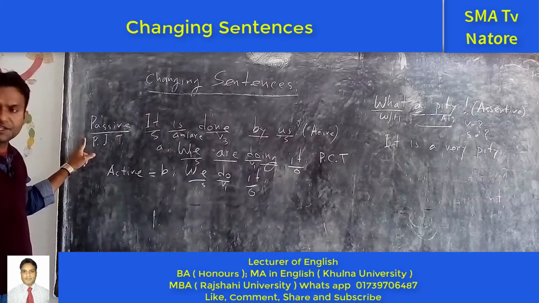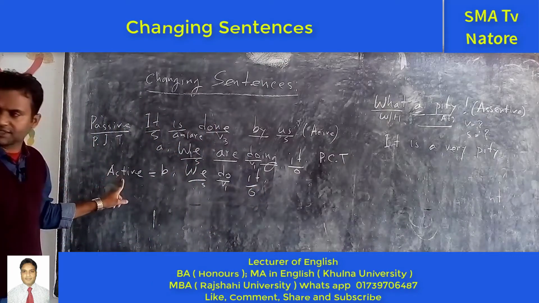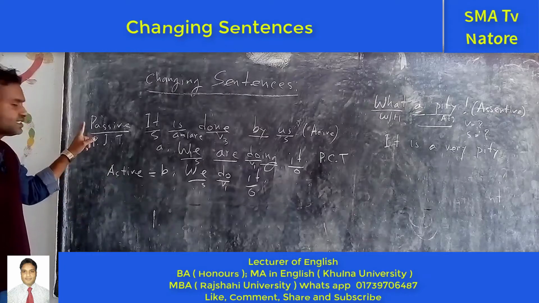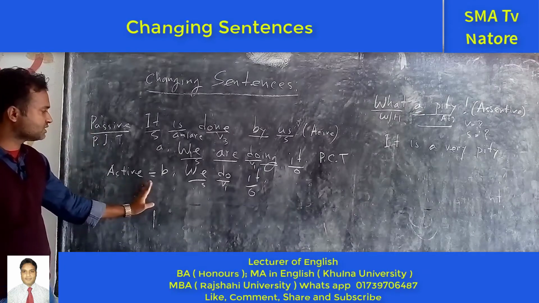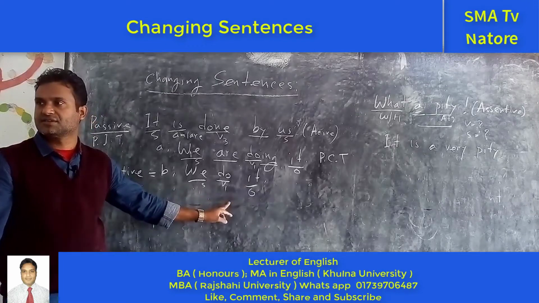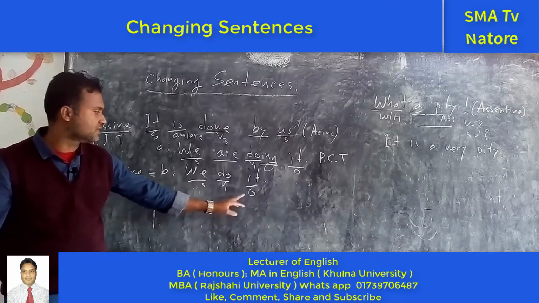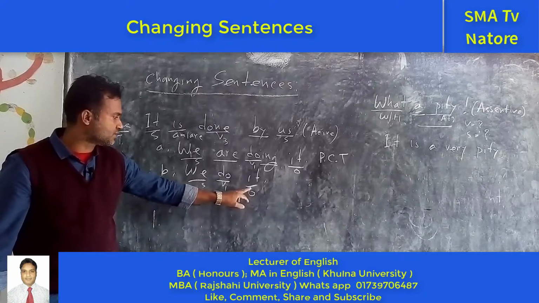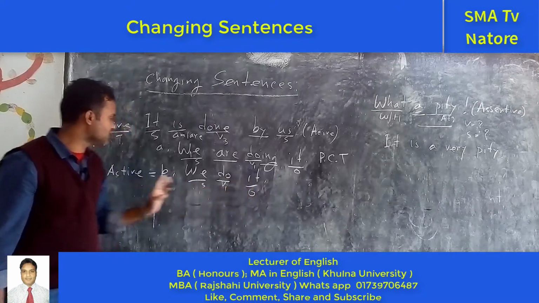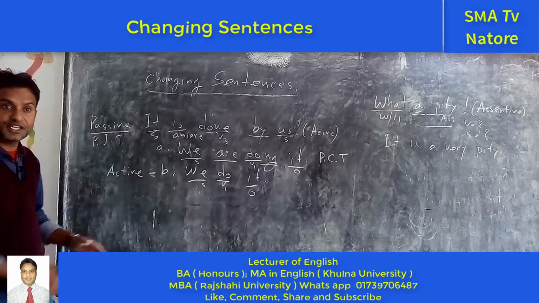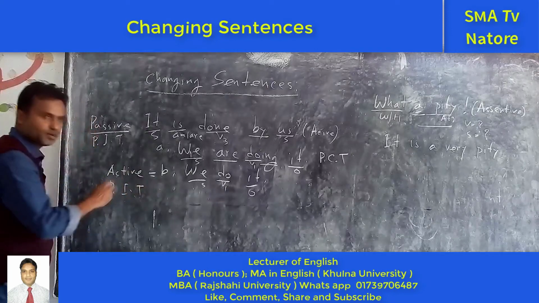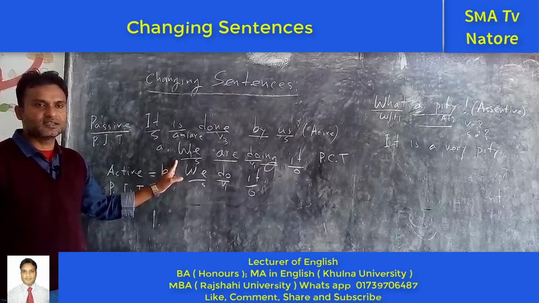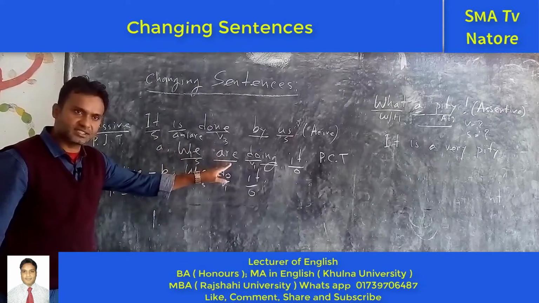So in the present indefinite tense, the active voice is this one, and this one is passive voice. So the active voice structure: subject, present form of the verb, object. This is the structure of the present indefinite tense active voice, and this one is the present continuous tense.